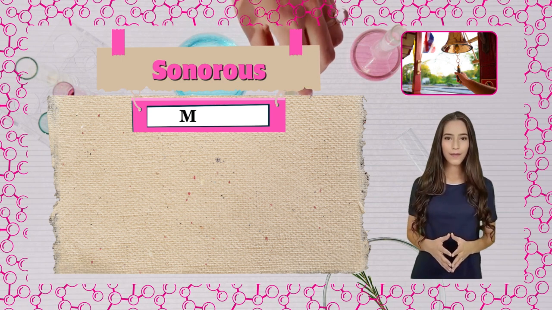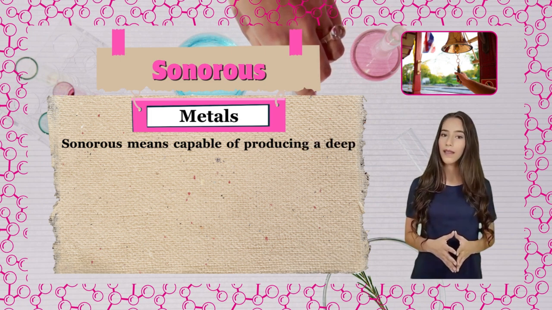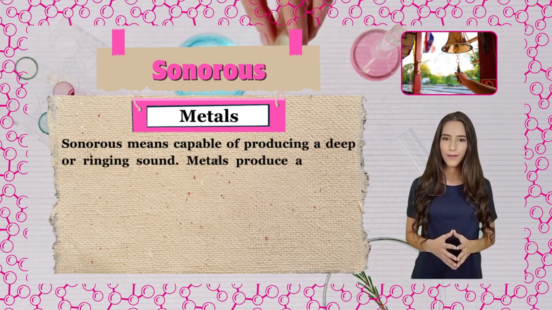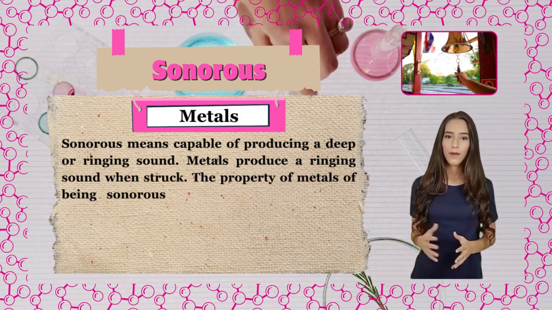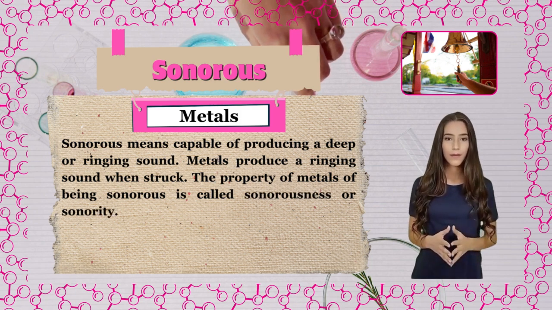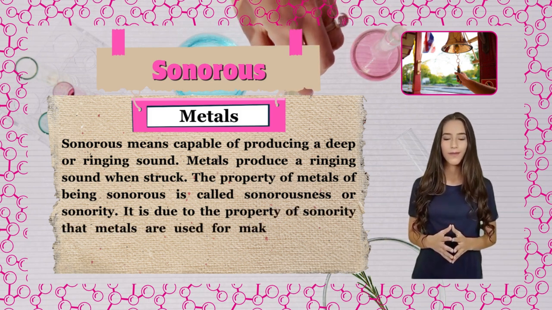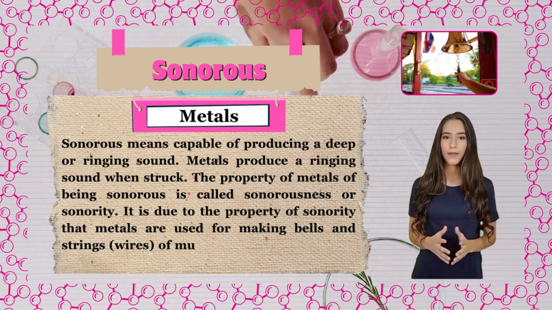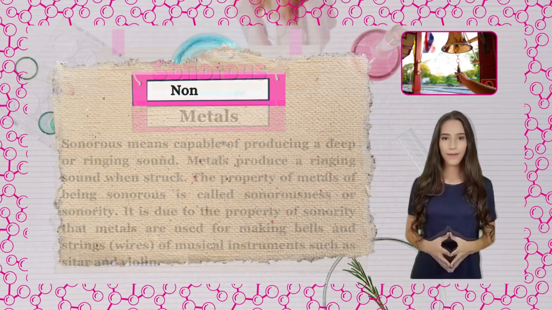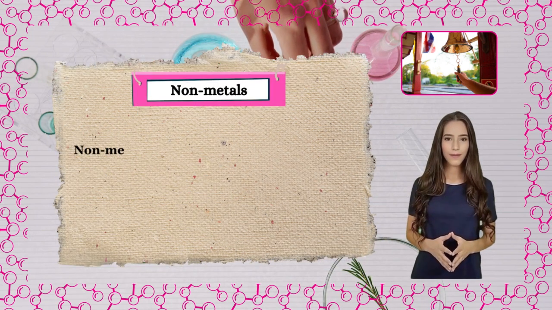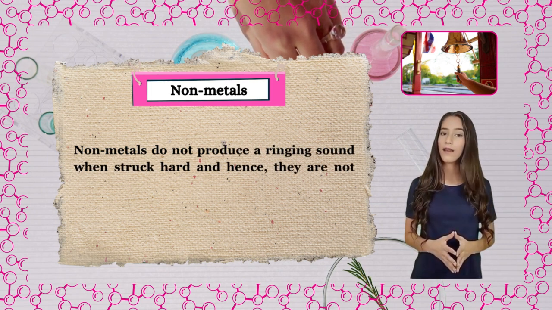Sonorous. Metals. Sonorous means capable of producing a deep or ringing sound. Metals produce a ringing sound when struck. The property of metals of being sonorous is called sonorousness or sonority. It is due to the property of sonority that metals are used for making bells and strings, wires of musical instruments such as sitar and violin. Non-metals. Non-metals do not produce a ringing sound when struck hard and hence, they are not sonorous.